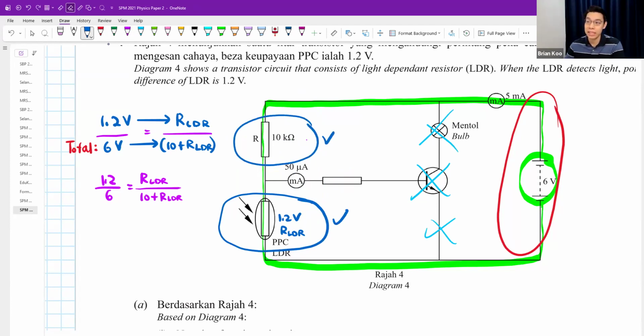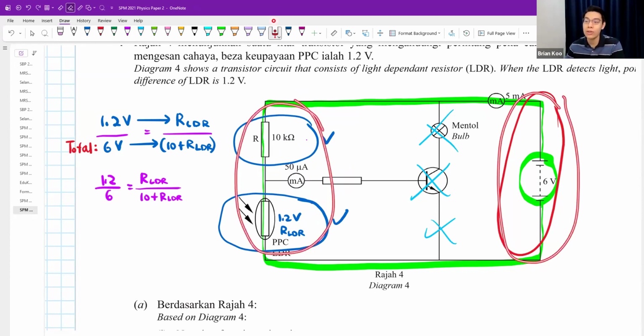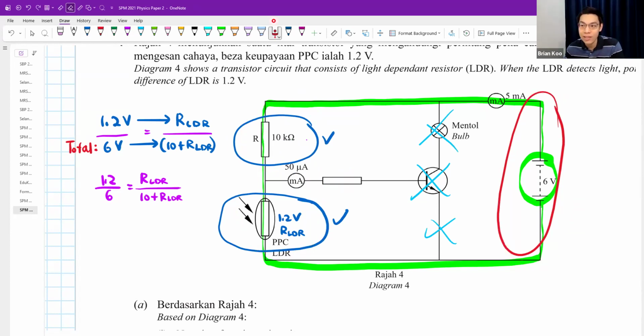In your SPM syllabus, they always want you to write the total voltage and the total resistance. How do you add up resistance in series? Series, you just plus only. Don't forget your chapter 3. Series, you just have to plus the resistance. So it's just like that. And then you just divide it as a ratio, a fraction.